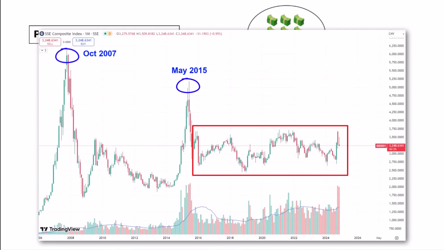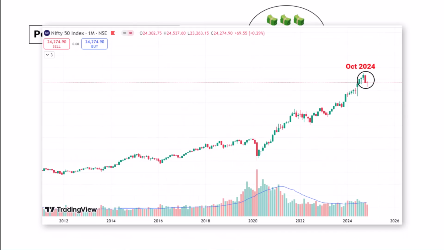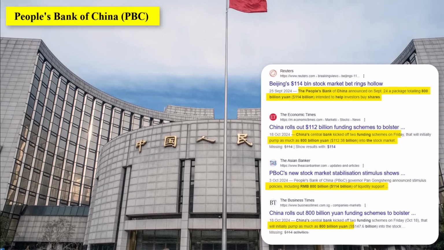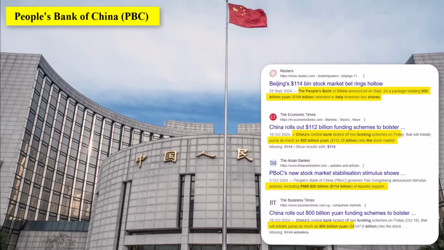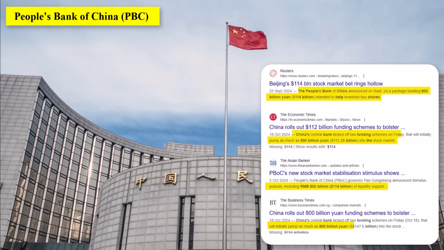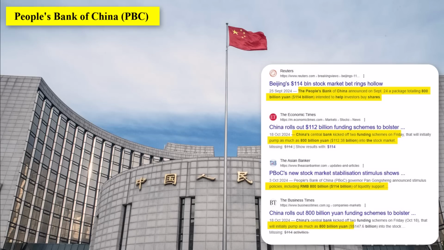This is what we get to see in the Shanghai Stock Exchange during October month, and the reverse we get to see in the Indian stock market. So this measure of introducing 800 billion yuan by the Chinese central bank is nothing but a temporary boost in market prices through stock buybacks. The idea is to make foreign investors believe that their stock is undervalued. And currently we are seeing a huge selling in the Shanghai Stock Exchange.